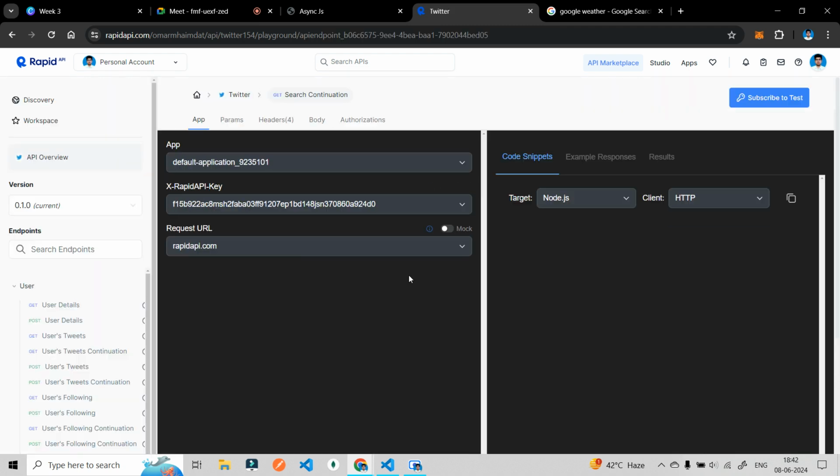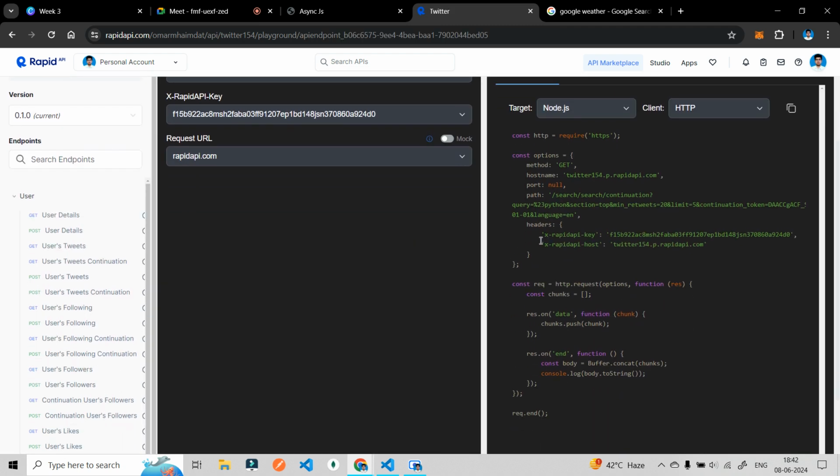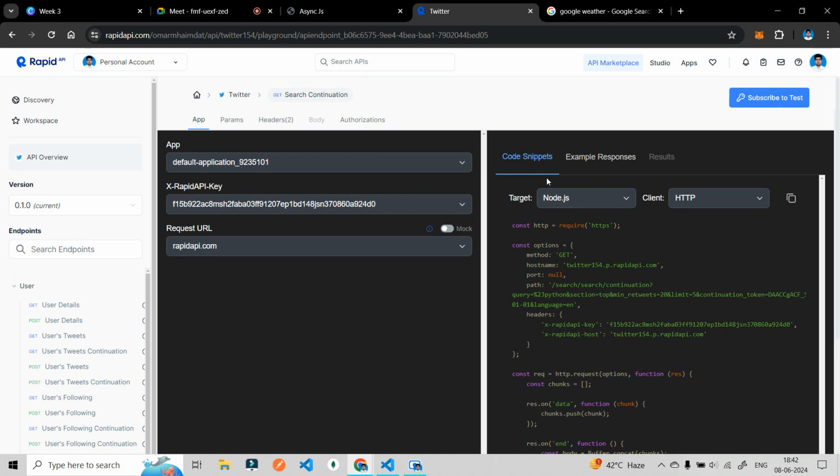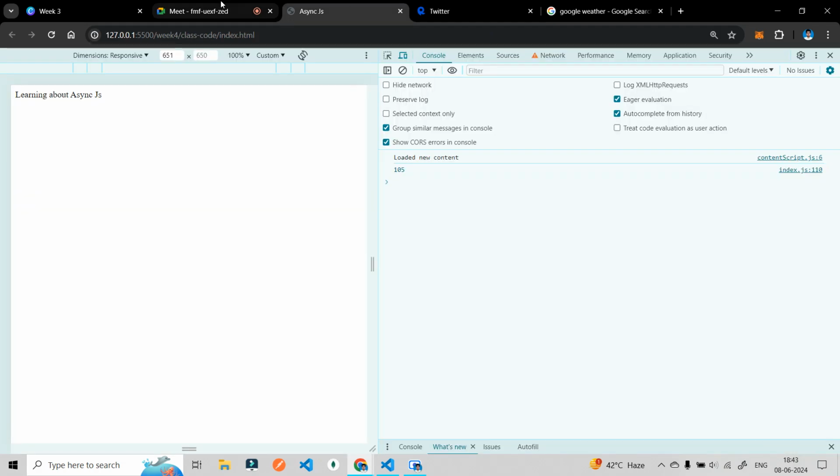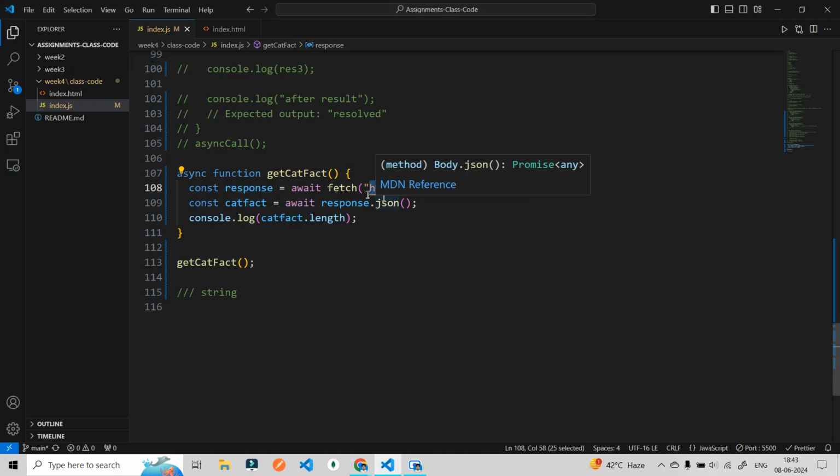Now this particular API can have, what are all these things, X API key, host key? Okay, method get, we will talk about them, don't worry. But what are these headers? Basically, these APIs are not always free. Some APIs, like the one I am using, are free, and anyone can hit them.